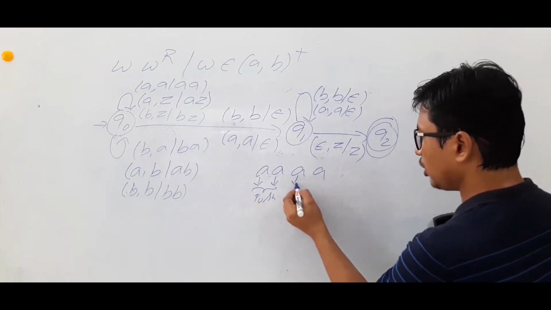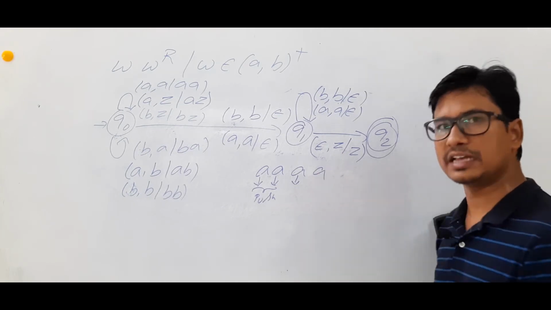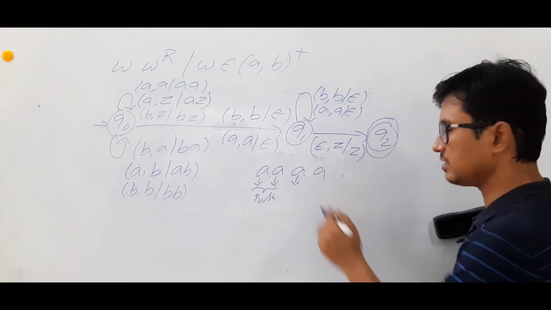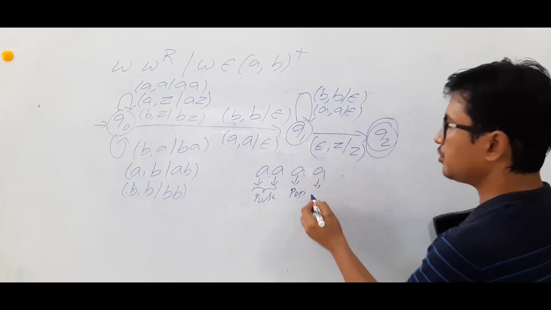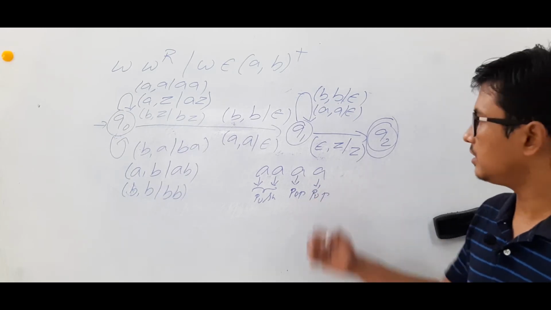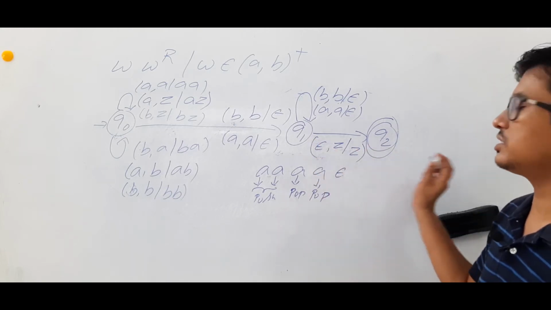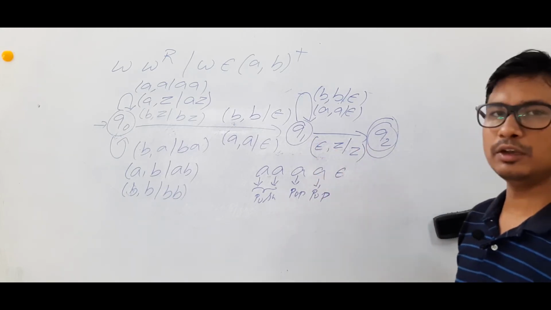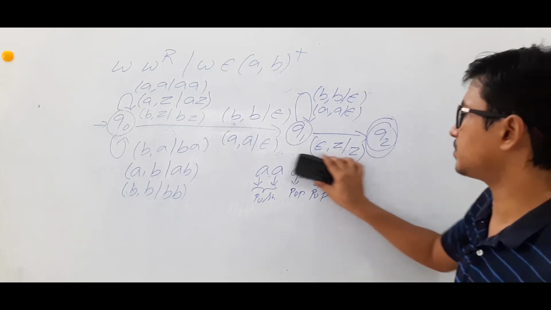Now the third time, when you guess that the center has come, and your guess is correct in this example, you perform the pop operation. And for the second A, if you see it, you will perform the pop operation and you guessed it correctly. And you will perform the pop operation and you will see epsilon. So epsilon on Z, you will keep it as Z and you will go to the state Q2, which is a final state, so that you will accept it.